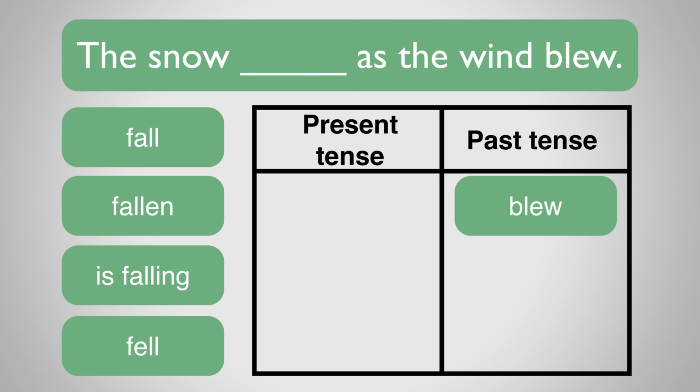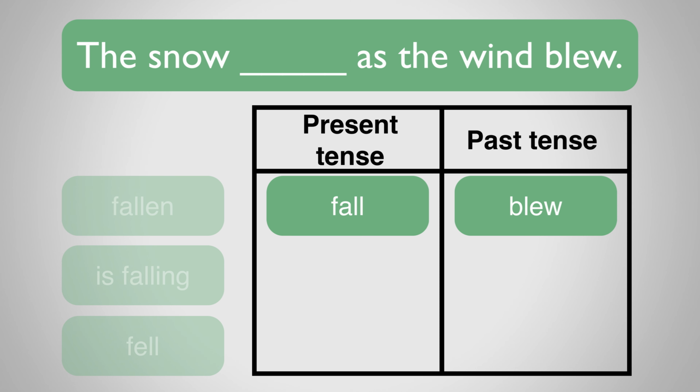Let's look at each of the options. Fall. Well, this is in the present tense, and we want the past tense, so it doesn't sound promising. Let's test it out, though, to see how it sounds. The snow fall as the wind blew. Well, it just sounds odd, so that's clearly not right. Reading sentences out loud is a great way of testing them to see if they're grammatically correct. Okay, let's try the next one.